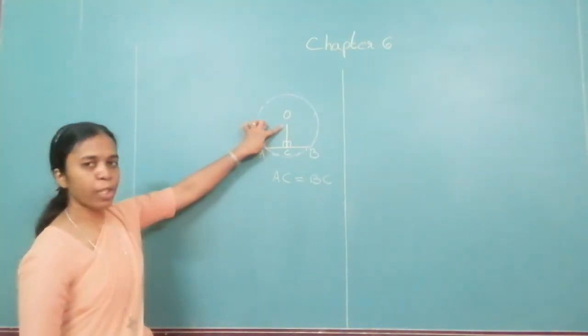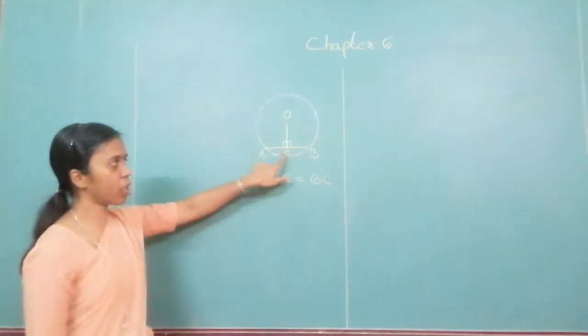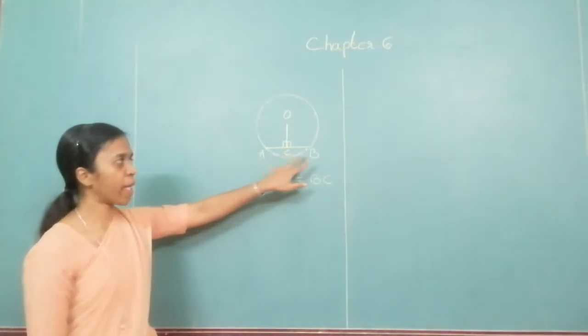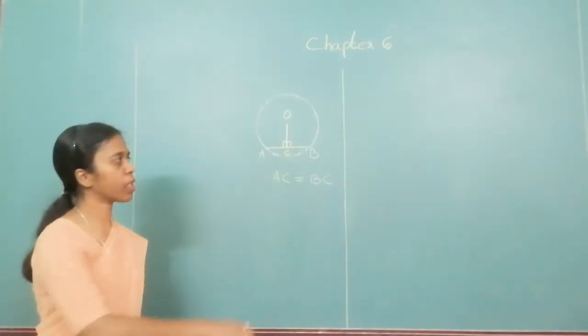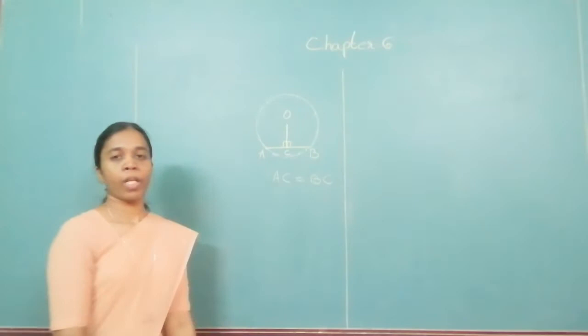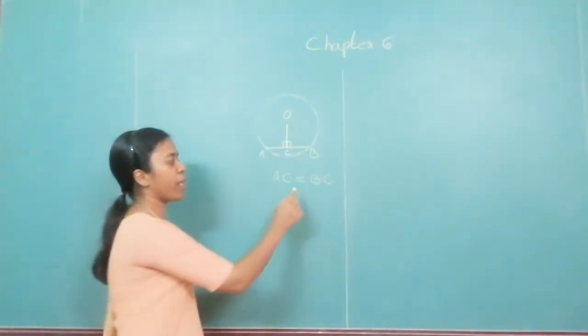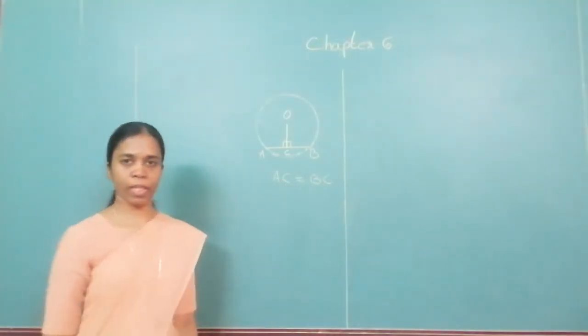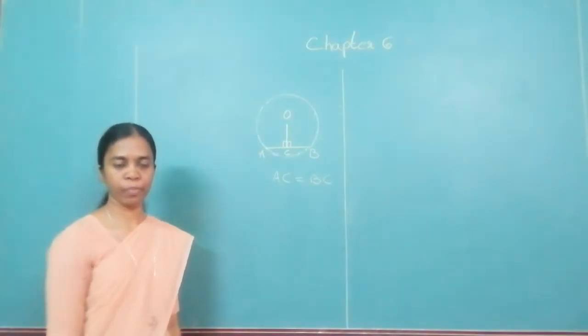A perpendicular drawn from the center of a circle to the chord bisects the chord. Please remember that this is a perpendicular. Now, all that we have to do is prove AC is equal to BC. How do we do it?